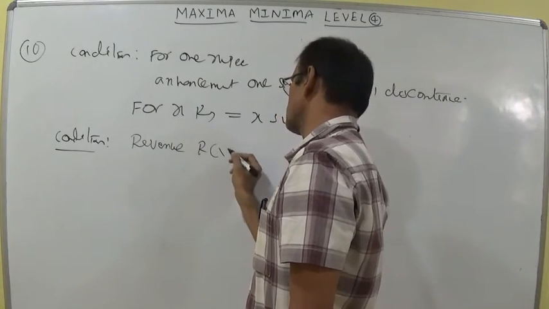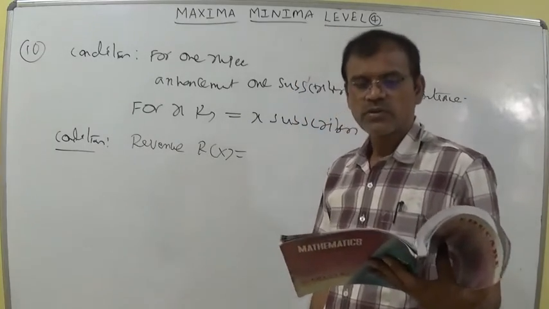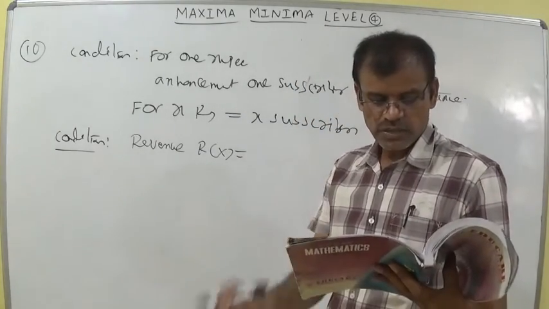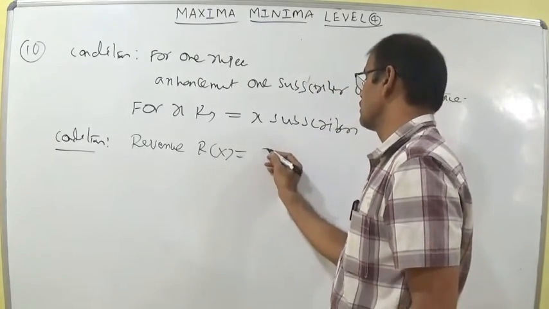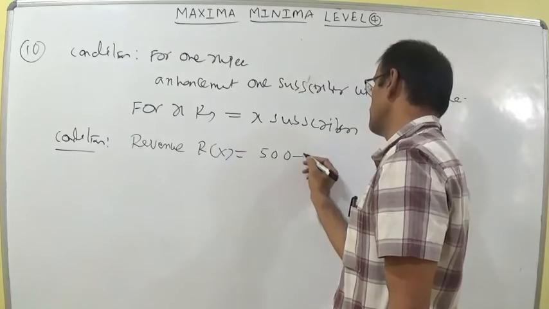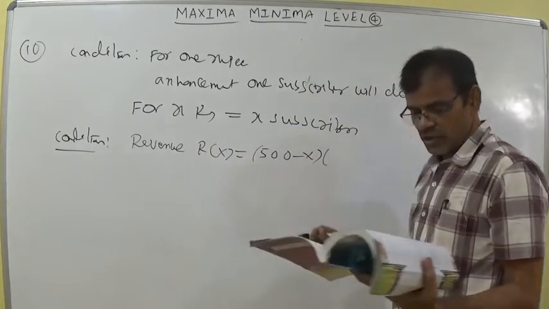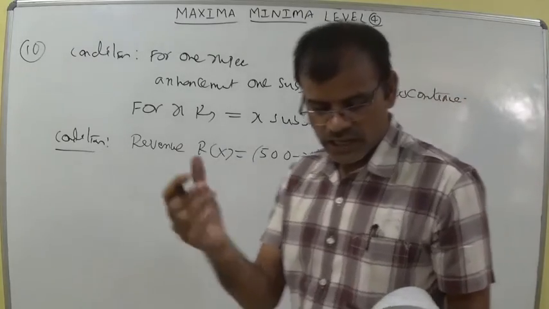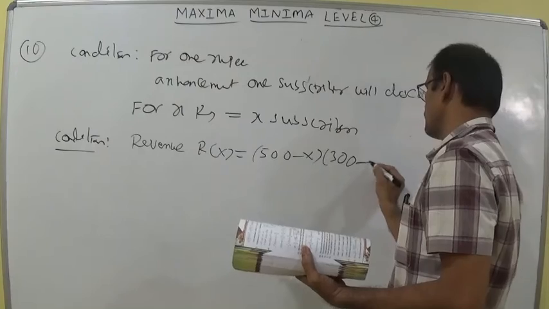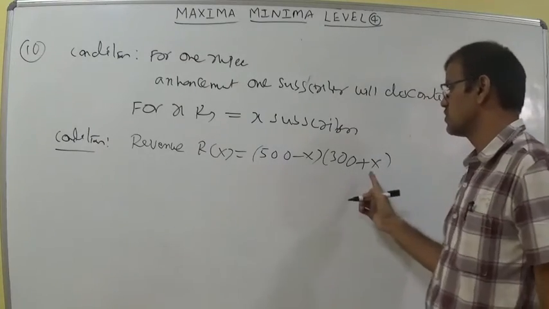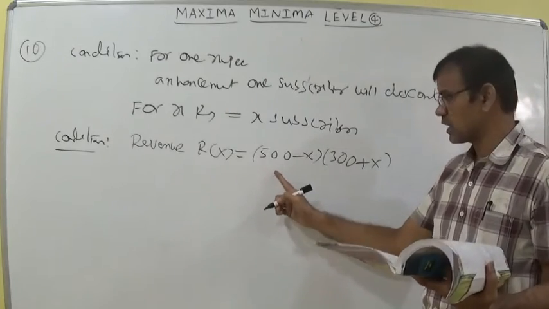Revenue R of x. If we try to understand the question, how many subscribers are there? The company has 500 subscribers. So 500 minus x, multiplied by how many rupees are collected per subscriber? 300 rupees, so 300 plus x. This is the increasing charge.